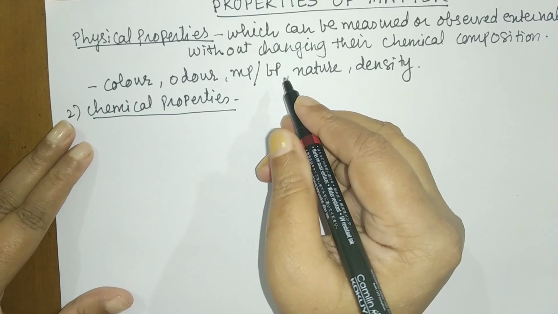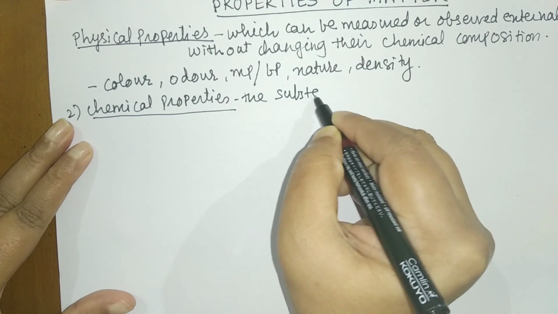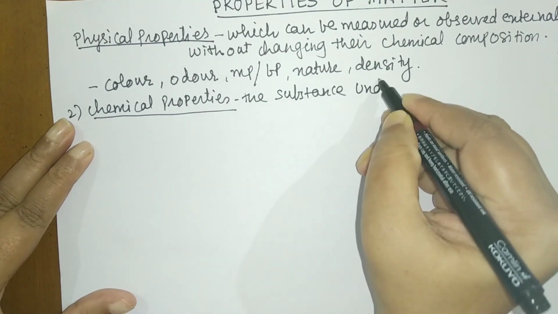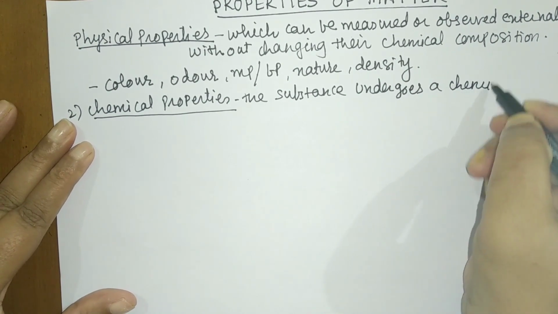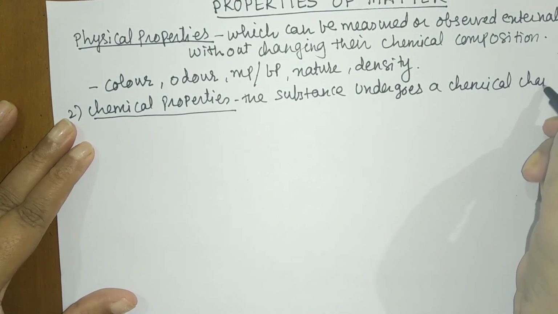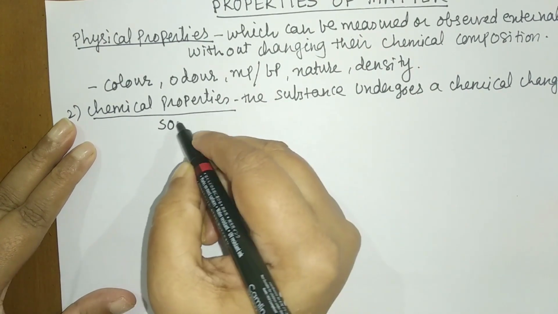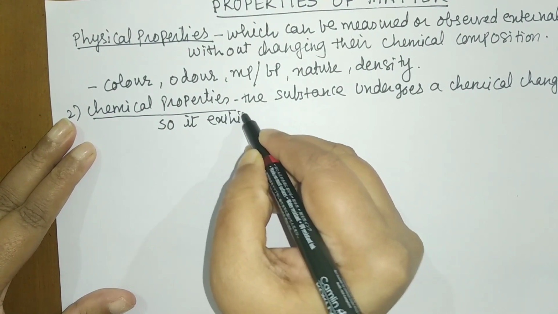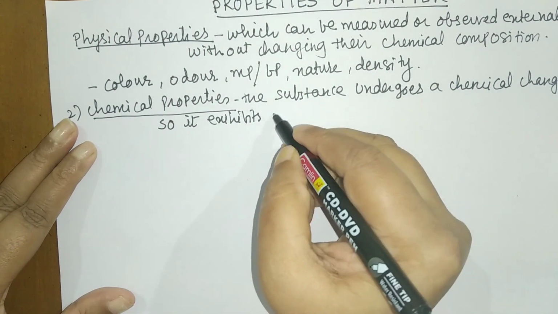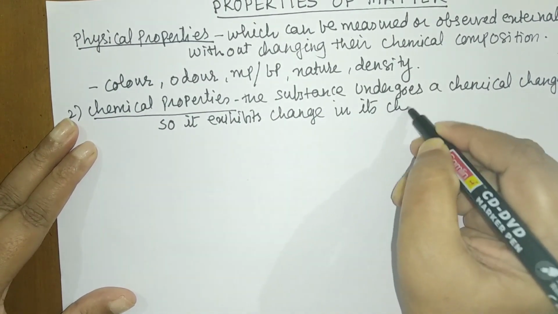Chemical properties are those where the substance undergoes a chemical change and it exhibits a change in its chemical composition.